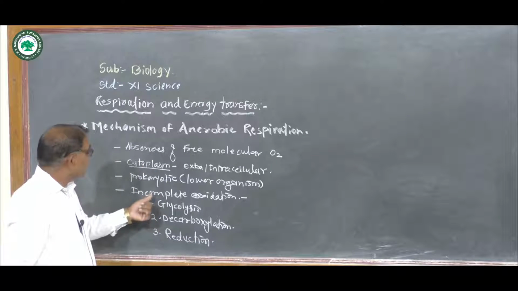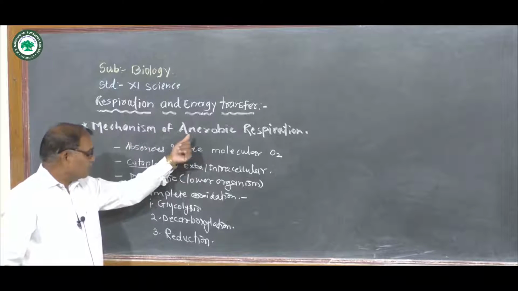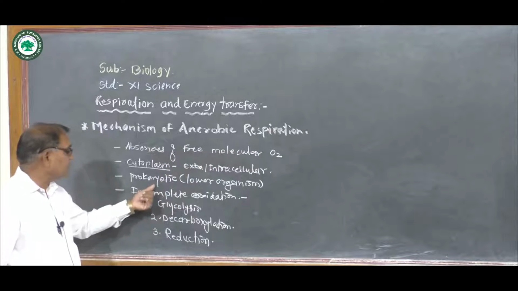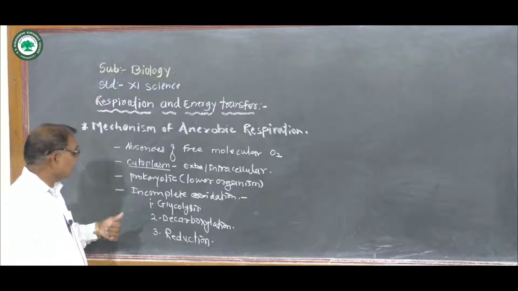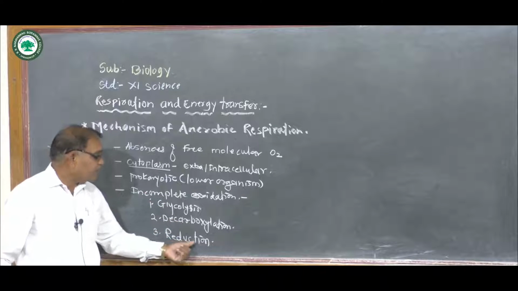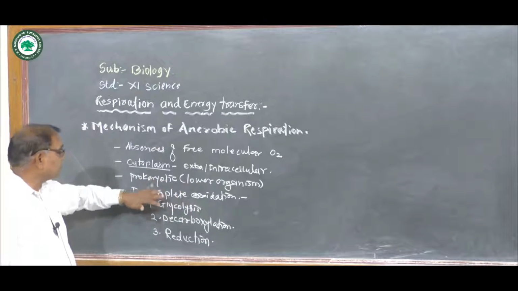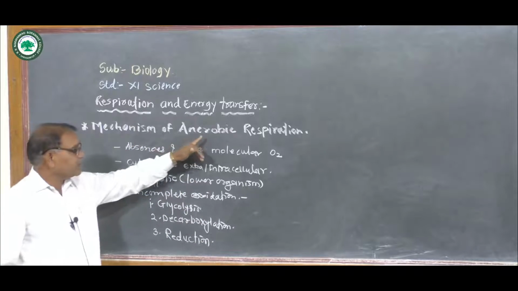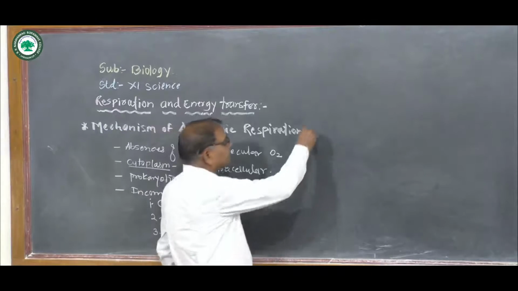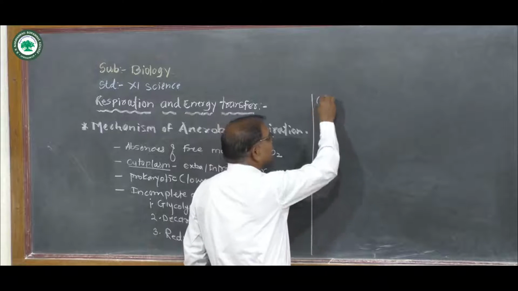This is the breakdown of glucose in anaerobic conditions, meaning in the absence of oxygen as well as mitochondria, taking place in the cytoplasm and completed in 3 steps: glycolysis, decarboxylation and reduction. The electron transport system and terminal oxidations are totally absent in the mechanism of anaerobic respiration. Now these steps are studied in detail. First of all, the first step, glycolysis.